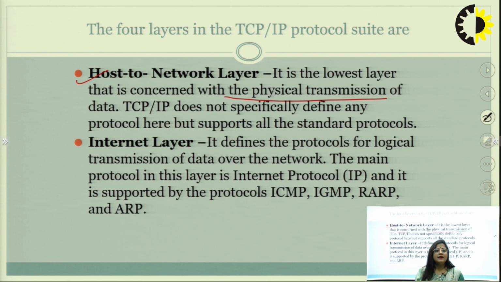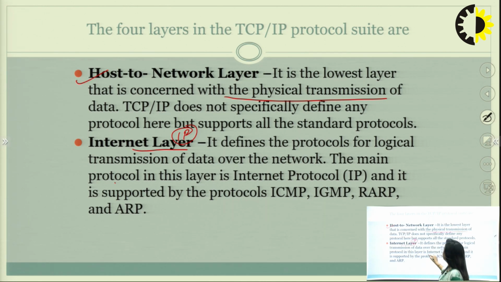Second one is the internet layer. The internet layer is the intermediate layer. It defines the protocol for logical transmission of data over the network. The main protocol of this layer is IP, the Internet Protocol.